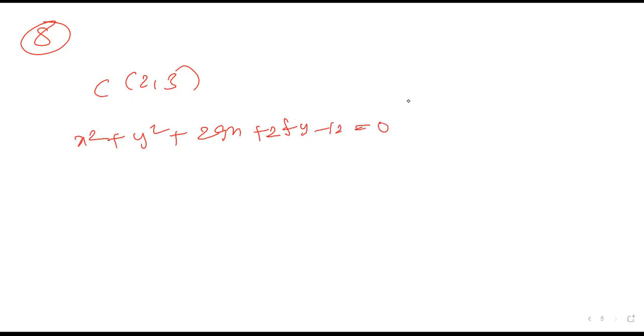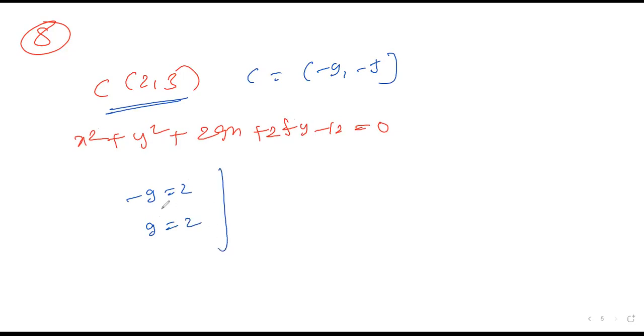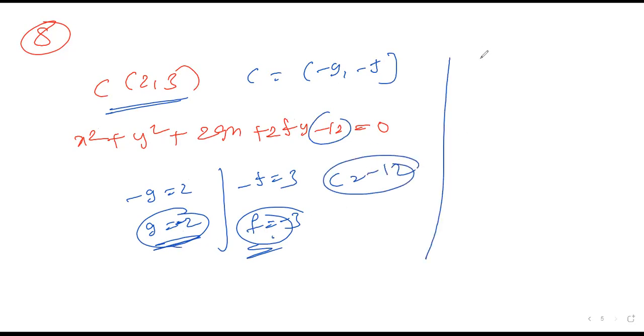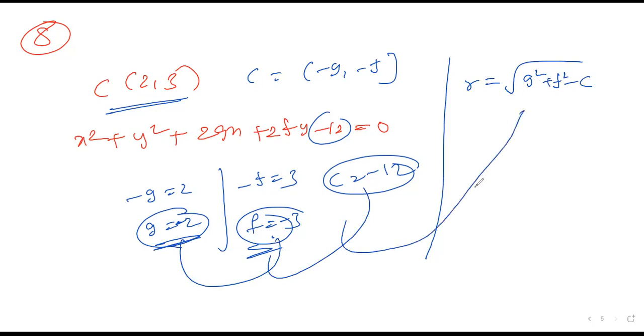They mention the center is 2, 3. How should we represent the center? Minus g, minus f. So minus g is equal to 2, so g is equal to minus 2. Minus f is equal to 3, so f is equal to minus 3. So you have the g value and f value, and c also we can write as minus 12. Once you know g, f, c, the radius is clear, right? How to find the radius? Root of g square plus f square minus c. Please substitute the g, f, c values in the equation. I'm writing the answer directly, radius is 5. You can do it on your own, you'll get the answer. I don't want to waste your time.